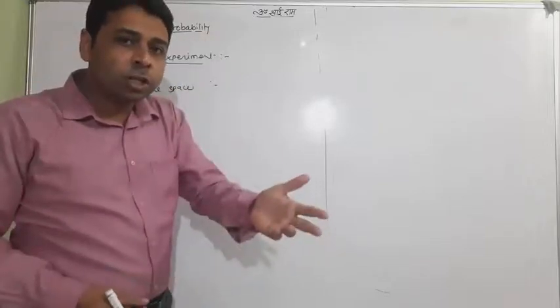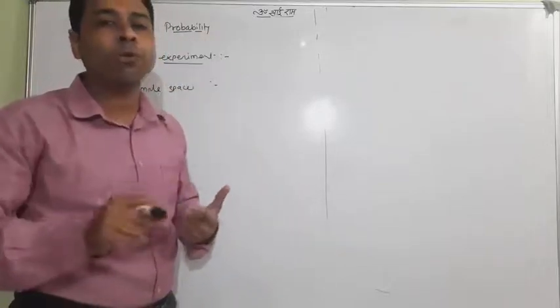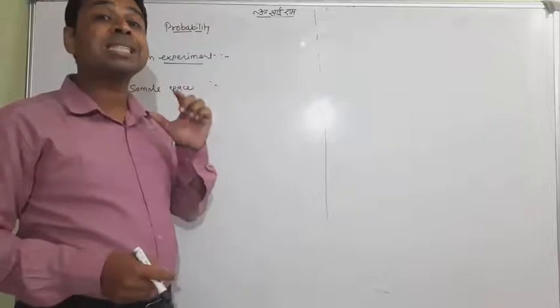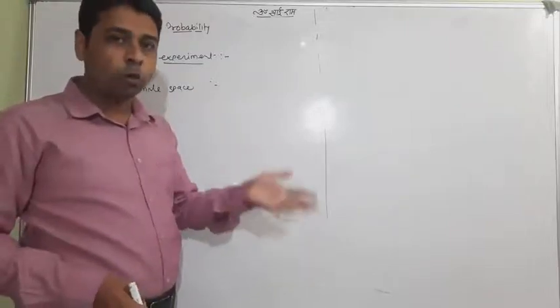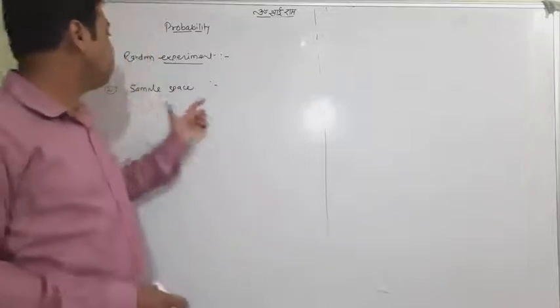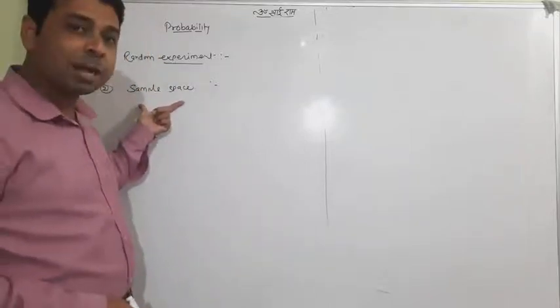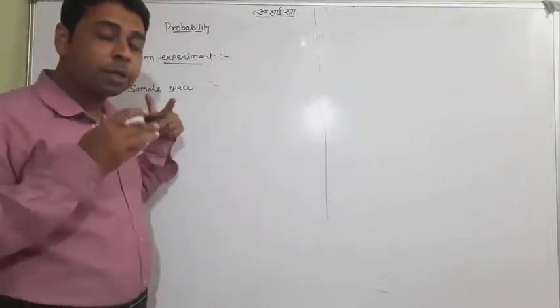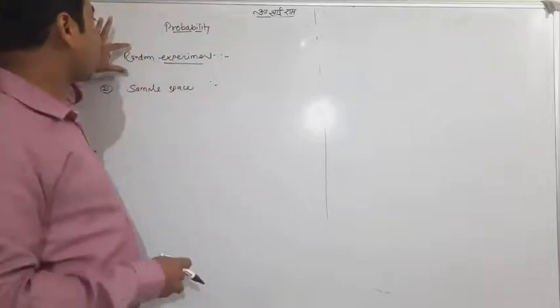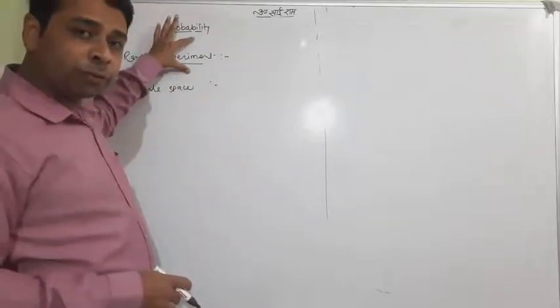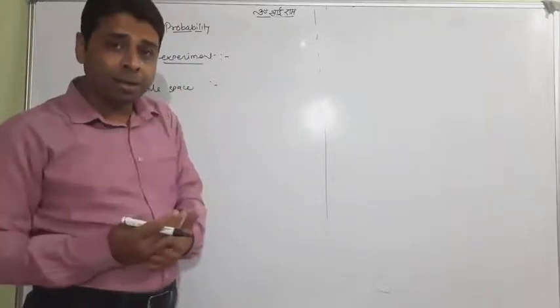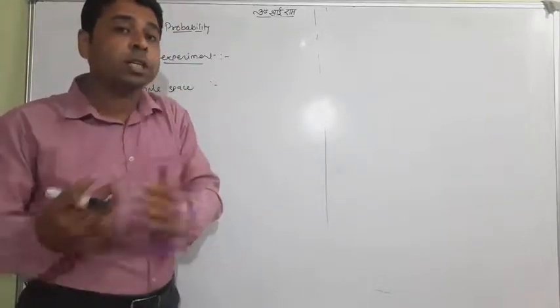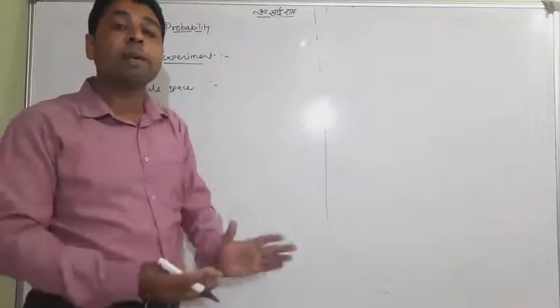If a die is tossed, what will come? 1, 2, 3, 4, 5, 6. The set or the collection of these outcomes is called the sample space. Again, I am repeating: after doing the action of the random experiment, whatever possible outcomes you have, the set or collection of these possible outcomes is the sample space.